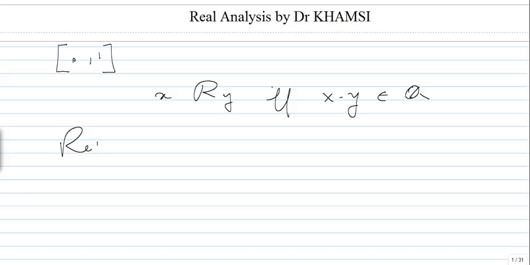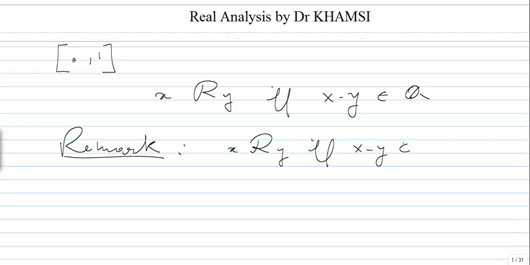Remark: one may want to define another relation, that x minus y is irrational. And this one is not an equivalence relation, because the sum of two irrationals may not be irrational.